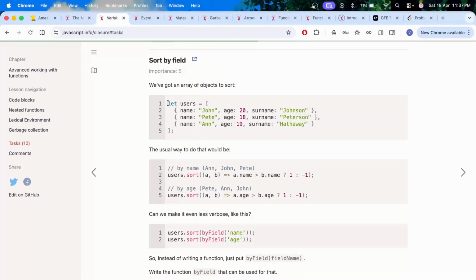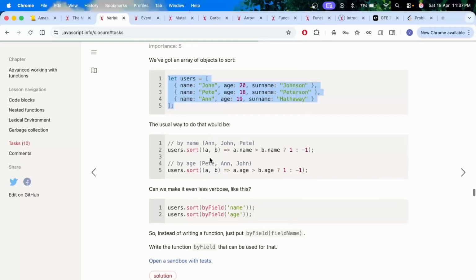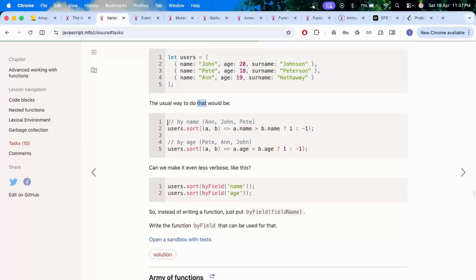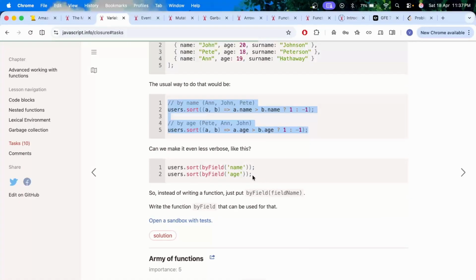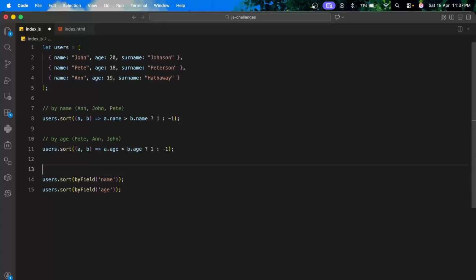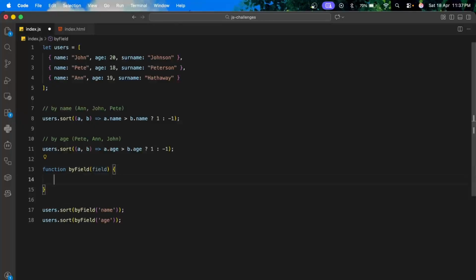Sort by field. We have got an array of objects to sort. The usual way to do that would be users.sort, Pete and John. Okay. Can we make it even less verbose like this? We want this to work. Just put by field. Write the function by field. Okay. Now this seems a little tough because we have not seen this in the video lectures by Akshay Saini.